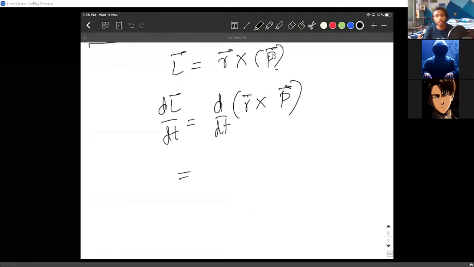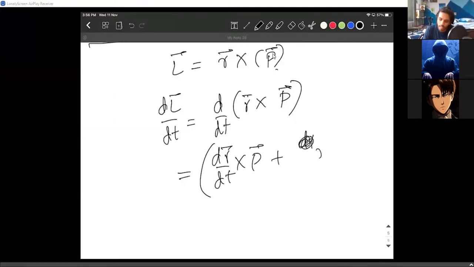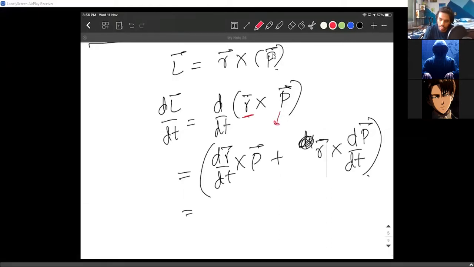This is like differentiation by parts. I have to write dr bar by dt cross p bar plus, this time I leave r bar like this, but I differentiate dp bar by dt. I hope you see that. First of all, I differentiated this and left this out, and then I left this out and differentiated this.